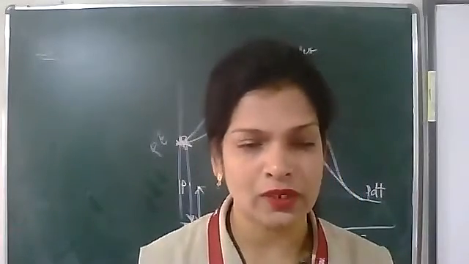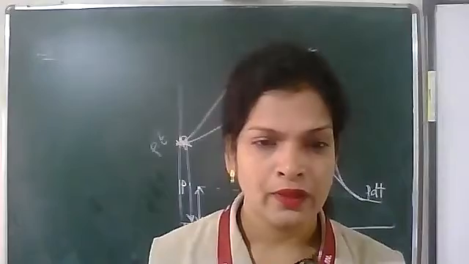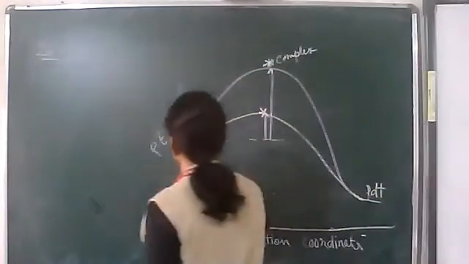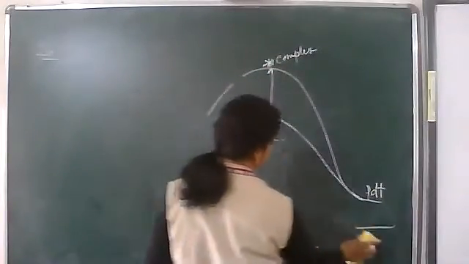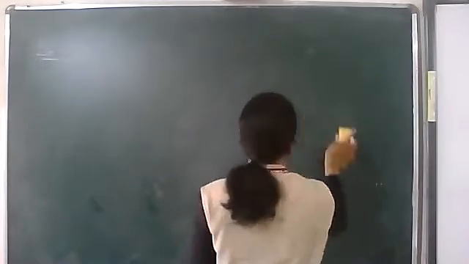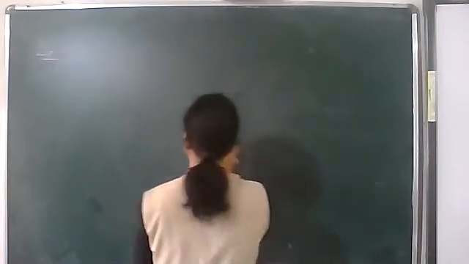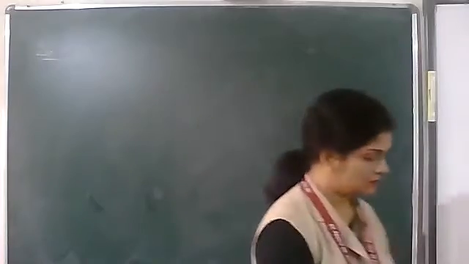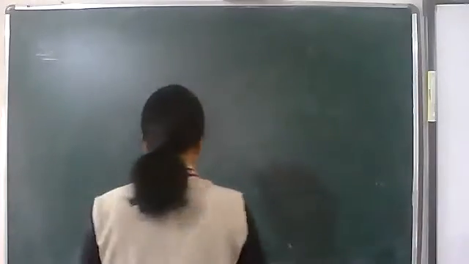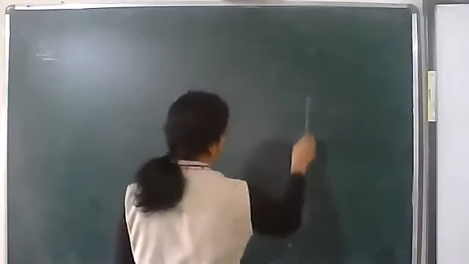Electrolytes are, say, common salt when dissolved in water. NaCl when dissolved in water, what will happen? It will dissolve. How is NaCl dissolving in water?